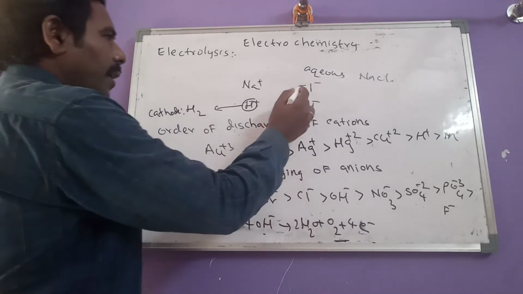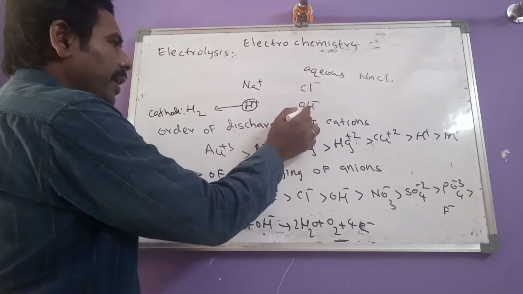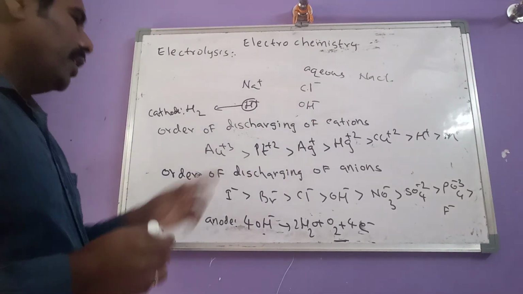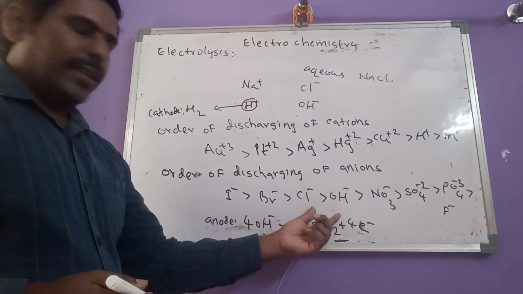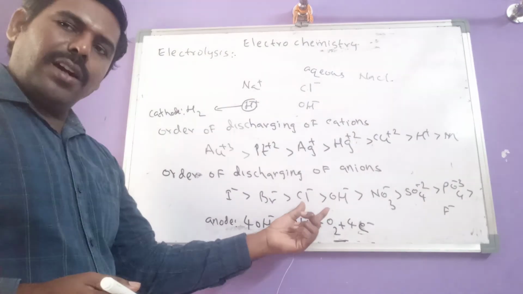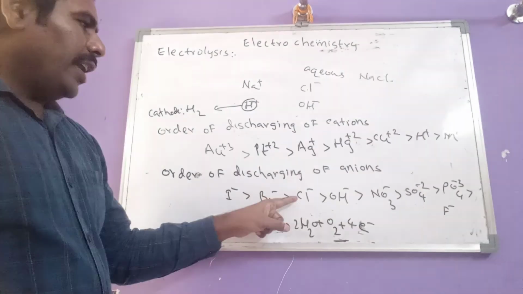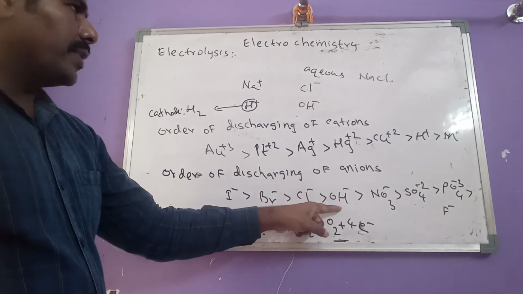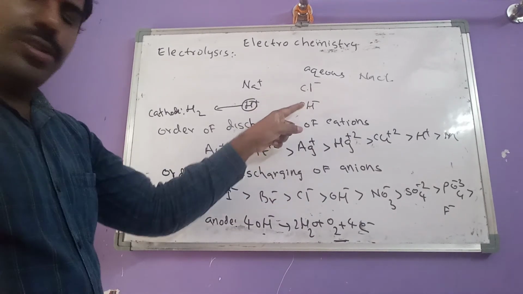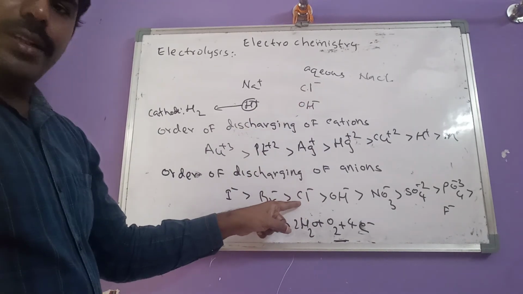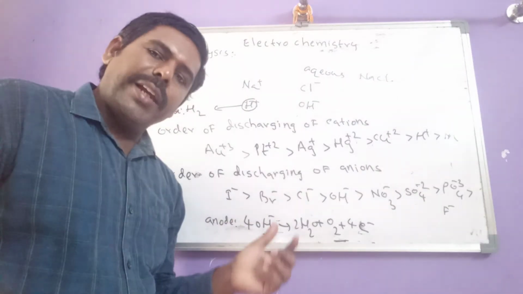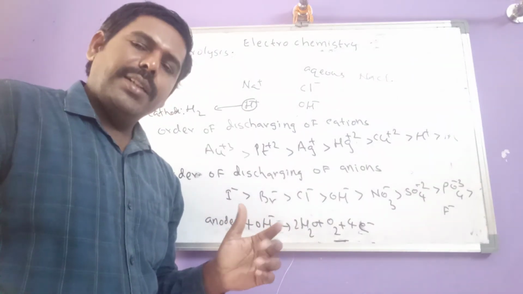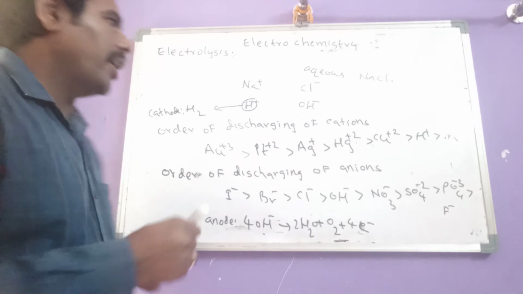Then come to the anions, Cl minus and OH minus. As per our discharging order, Cl minus and OH minus are both present in this solution. So as per this order, Cl minus gets oxidized first, and chlorine gas is liberated at the anode.